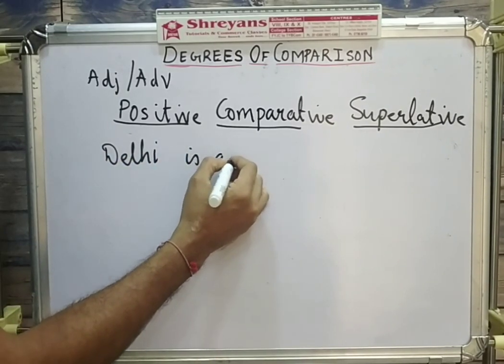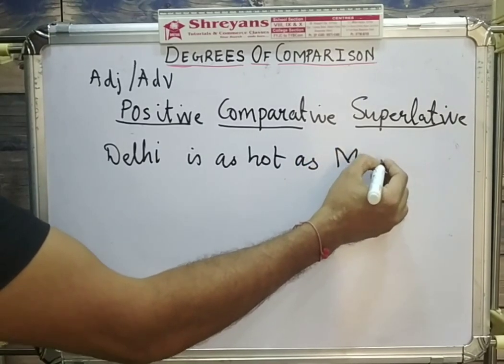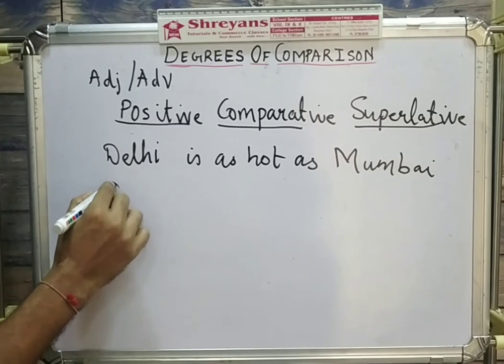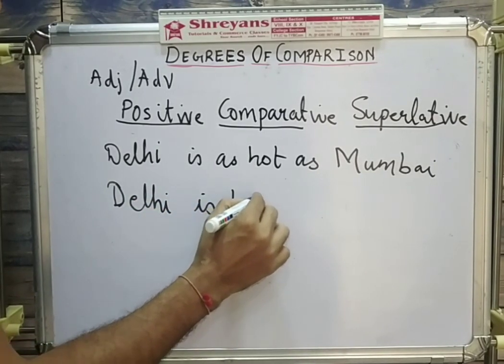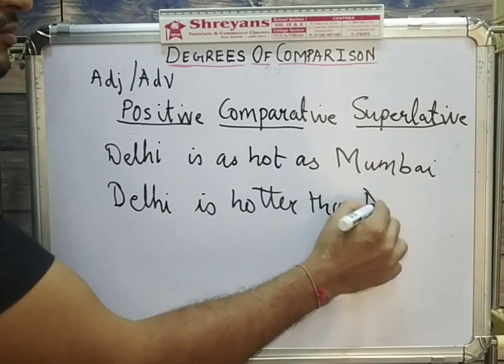Delhi is as hot as Mumbai. Delhi is hotter than Mumbai.